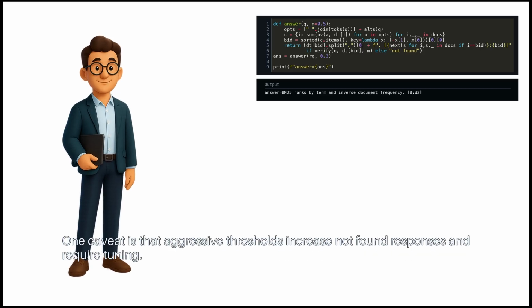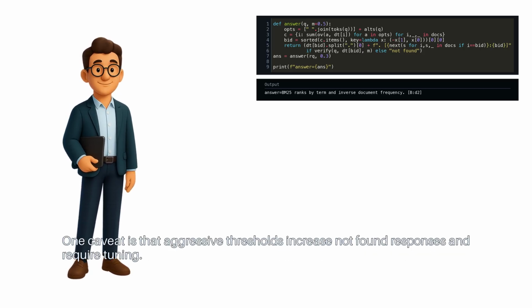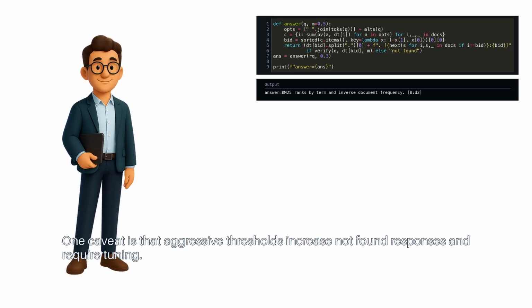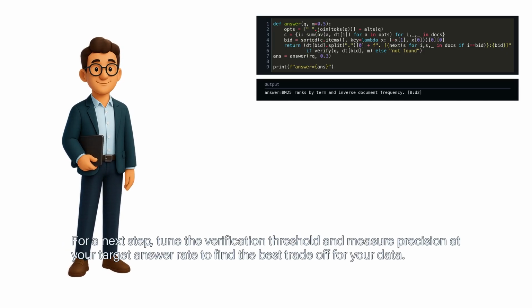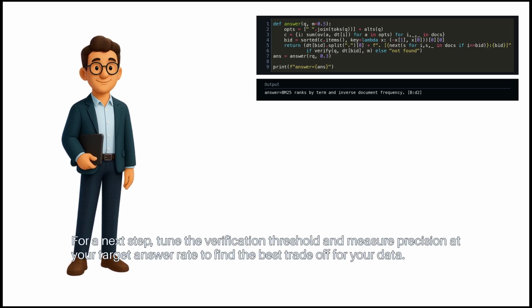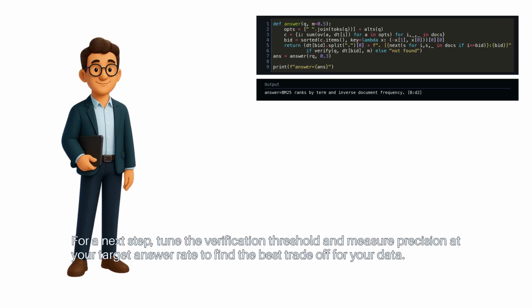One caveat is that aggressive thresholds increase not found responses and require tuning. For a next step, tune the verification threshold and measure precision at your target answer rate to find the best trade-off for your data.